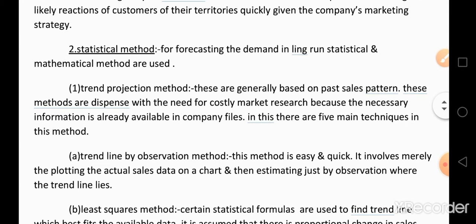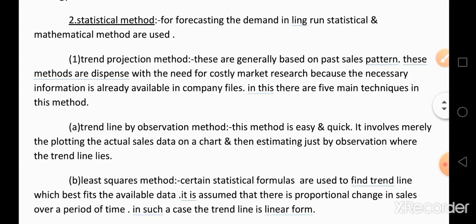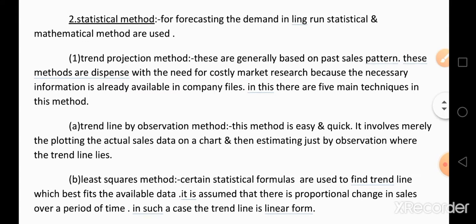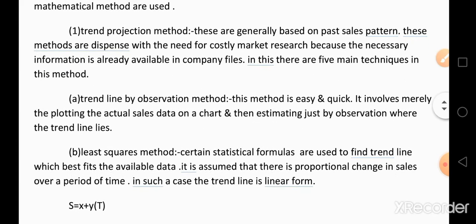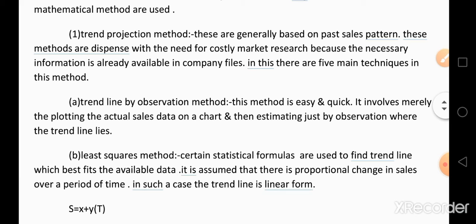The second type of method in demand forecasting is the statistical method. In this method, if you estimate the demand in the long run, statistical and mathematical methods are very useful for estimating the demand in the long run. If you use these statistical and mathematical methods, it is called a statistical method.